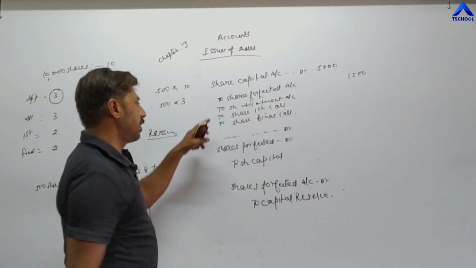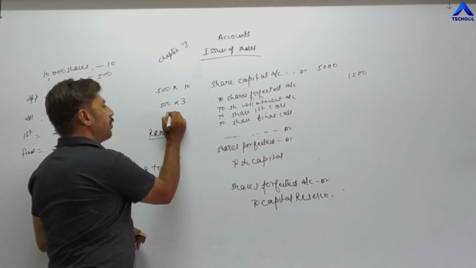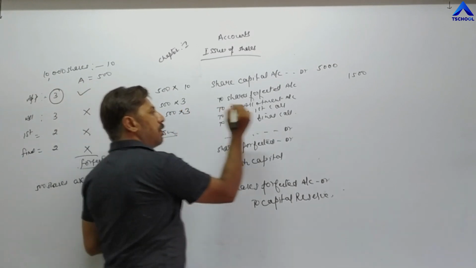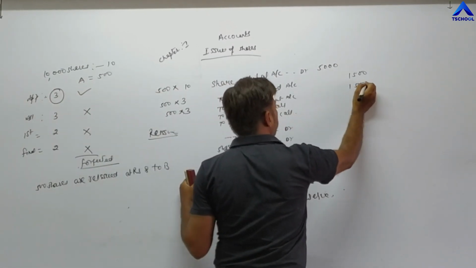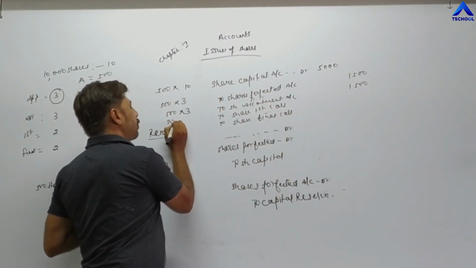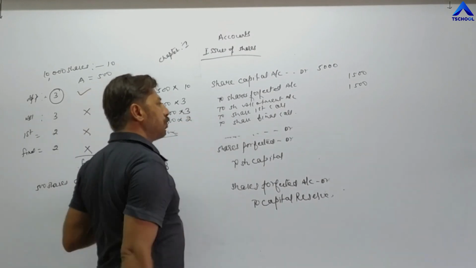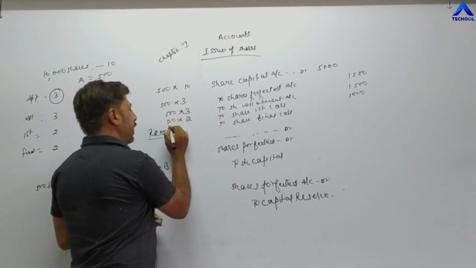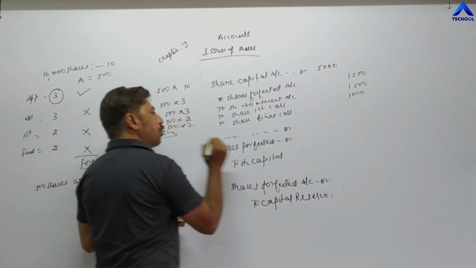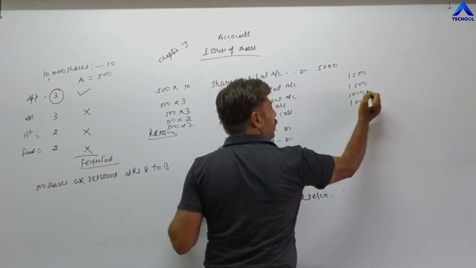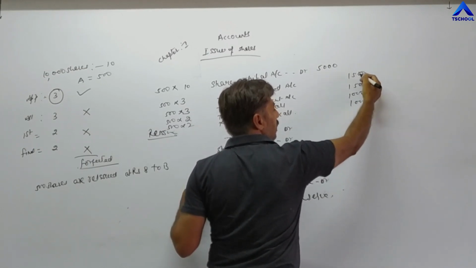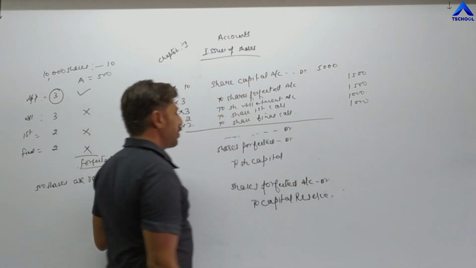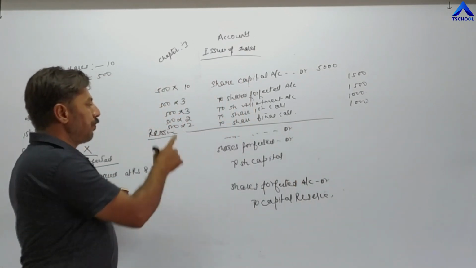Now, to share allotment: he has not paid 500 into 3, that is 1,500. First call: he has not paid, the value is 2, meaning 1,000 rupees. Next, final call: he has not paid 500 into 2, again 1,000. So 1,000, 1,000 is 2,000, and 3,000, 5,000. In this way you have to pass the journal entry for forfeiture of shares.